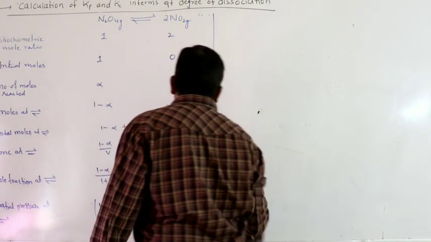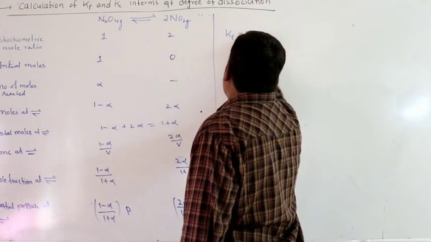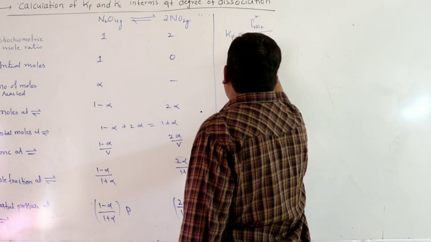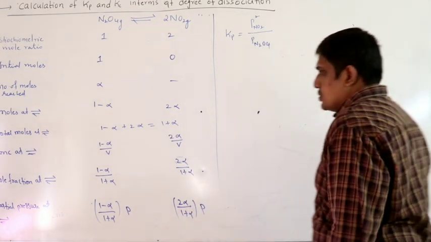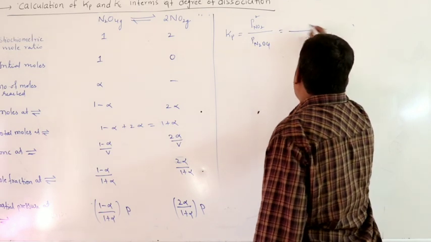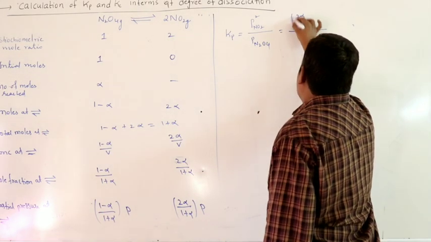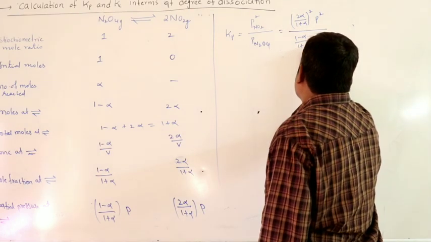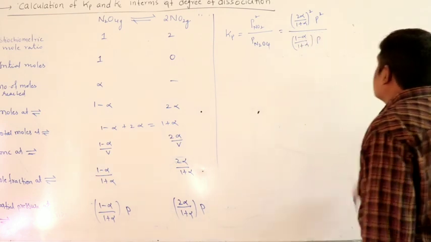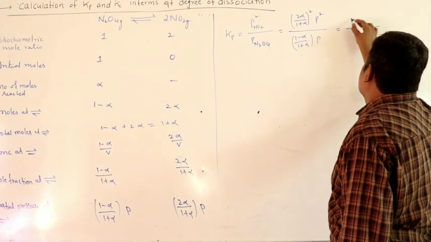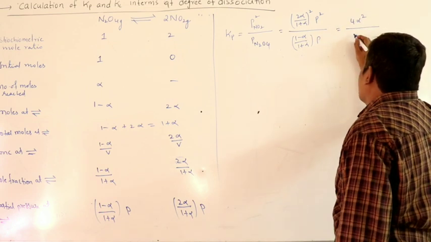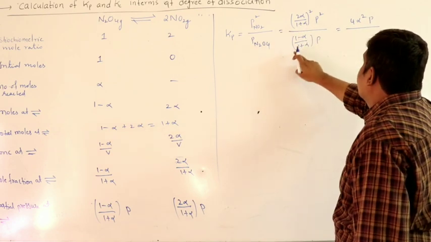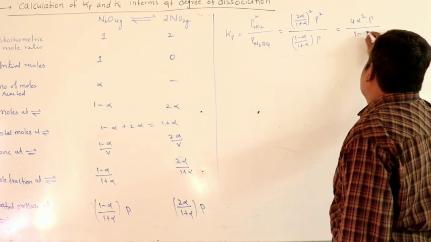So from this, what is Kp equal to? Kp equal to partial pressure of NO2 square by partial pressure of N2O4 at equilibrium. So substitute the values now. 2 alpha by 1 plus alpha whole square into P square, by 1 minus alpha by 1 plus alpha into P. So this is equal to 4 alpha square by, okay, you will get P here, 1 plus alpha will be cancelled, 1 minus alpha square you will get.